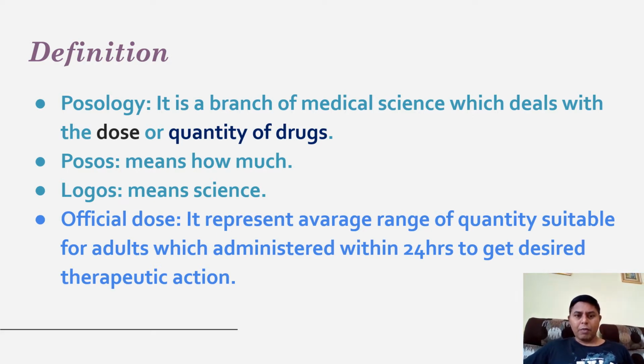One of the things is the official dose. Official dose represents the average range of quantity suitable for an adult, administered within 24 hours to get the desired therapeutic action. It means the quantity which you will take in 24 hours, mentioned by the physicians or the doctors, is nothing but the official dose, which gives you the therapeutic action.